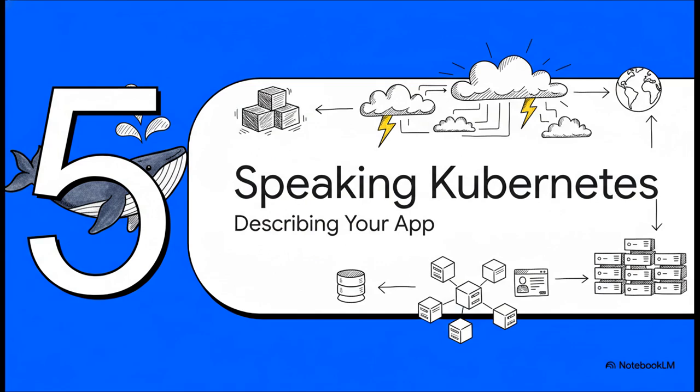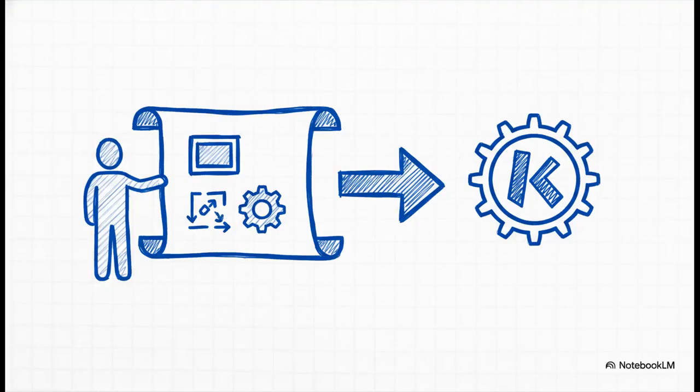Okay, so our app is working perfectly locally with Docker Compose. Awesome. But now it's time for the big leagues, a real production environment. And that means we need to learn to speak Kubernetes. You see, in Kubernetes, you don't just run a container. That's not how it thinks. You declare the state you want to exist. And you do this using a YAML file called a manifest.